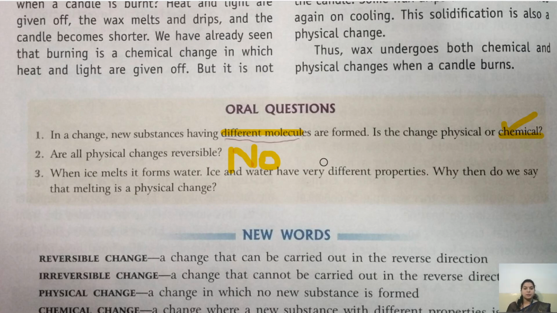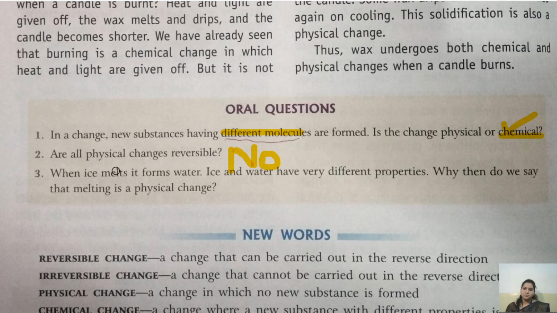So tearing of paper is physical change, but what happens? We cannot reverse it back to its original paper. Alright? So all physical changes are not reversible. Getting it? So what is the answer? Answer is no.